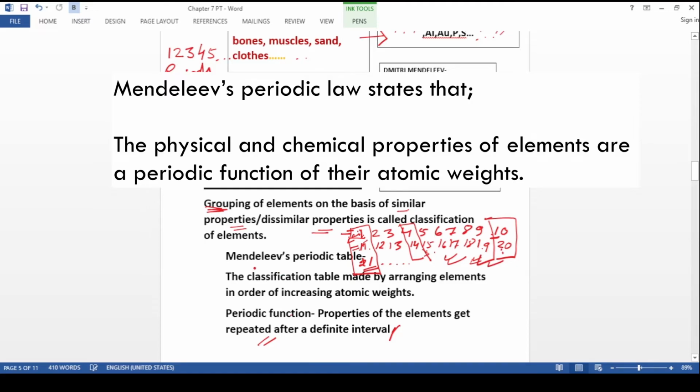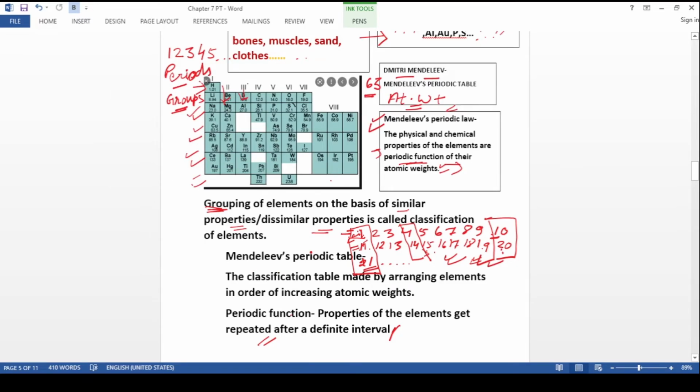Now you see this is the important point in Mendeleev's periodic table. Sometimes you may get the question, what is Mendeleev's periodic table? This can be answered in this way: this is the classification table of the elements made by arranging elements in order of increasing atomic weights. When you arrange elements in increasing order of atomic weights and the table is made, that is called Mendeleev's periodic table. So these are the important points of Mendeleev's periodic table.